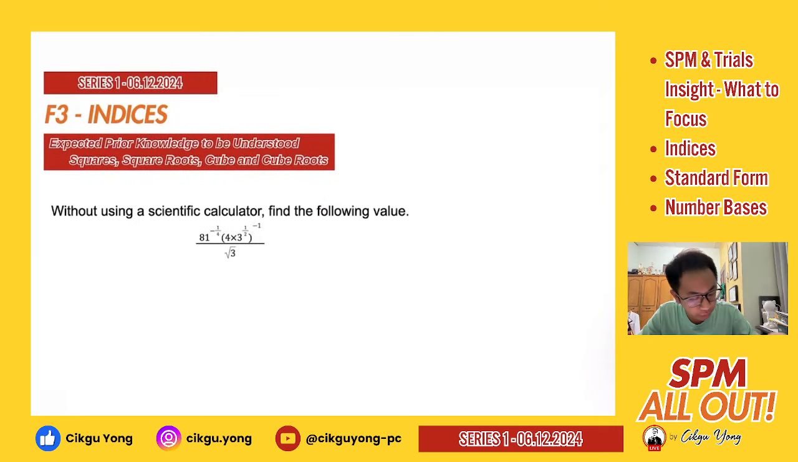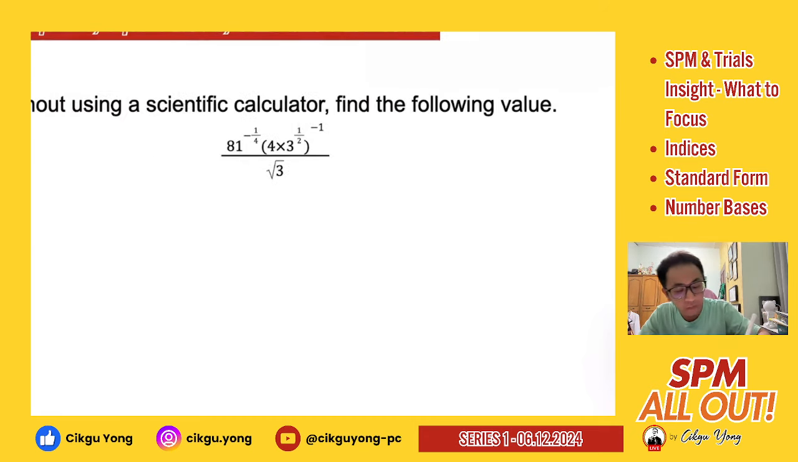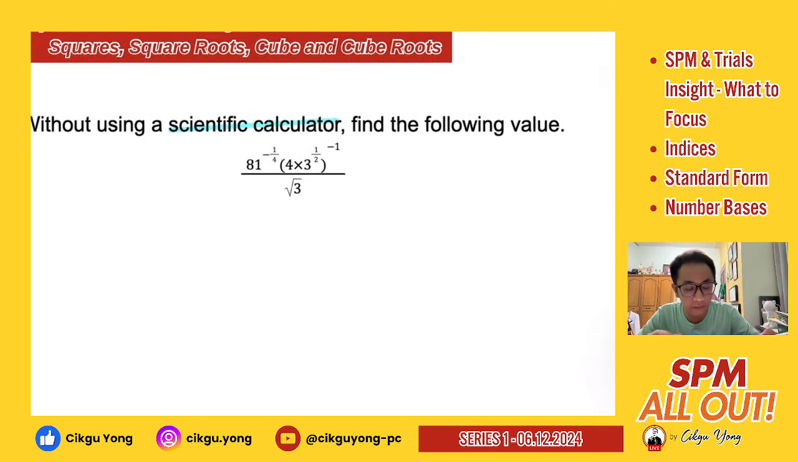Then for your part 3, without using a scientific calculator, find the following value. In this case, without using the calculator is one of the keywords. From here, you should know that if this is being asked, you will have to show very clear working so that you can get marks from this part. Again, you have a negative, you should know this is 1 over something. But before you deal with the negative, you can actually see there's a bracket, and under this bracket you can perform your multiplication inside the bracket first.